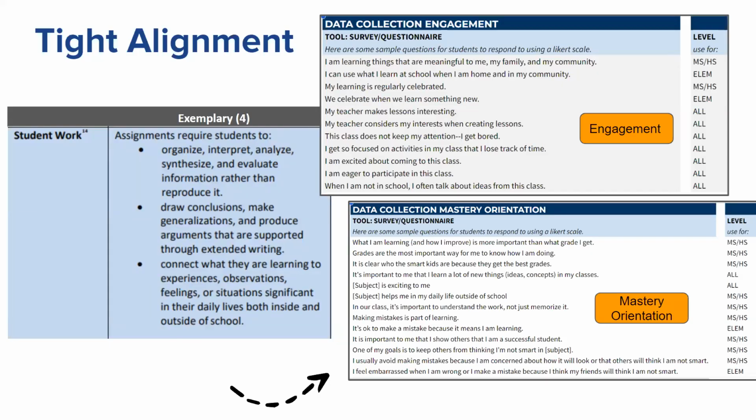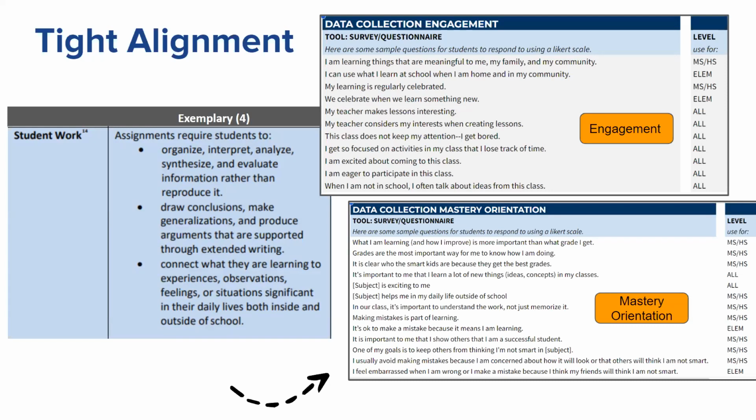The indicators for SCTS 4.0 rubric element student work and the PCBL outcomes engagement and mastery orientation can work together to support teachers in collecting valuable data about their students' perception of the work they do in class. For example, on the 4.0 rubric, teachers are expected to create assignments that require students to connect what they are learning to experiences, observations, feelings, or situations significant in their daily lives, both inside and out of school.